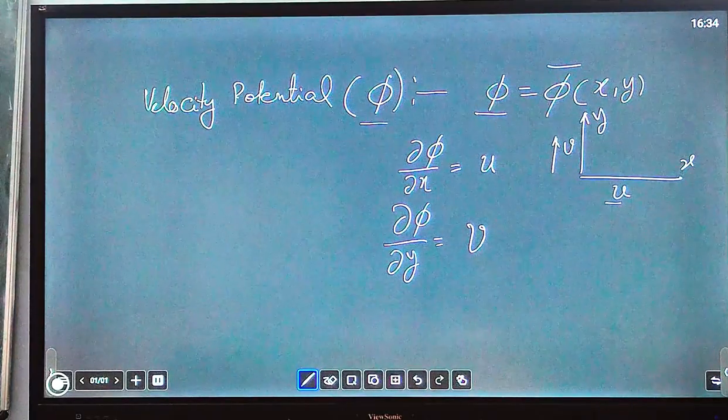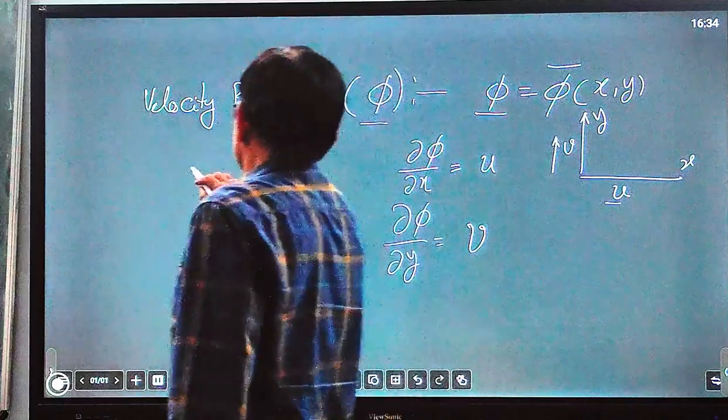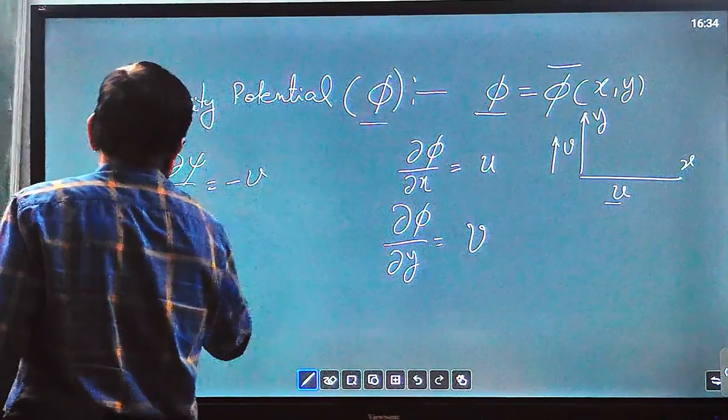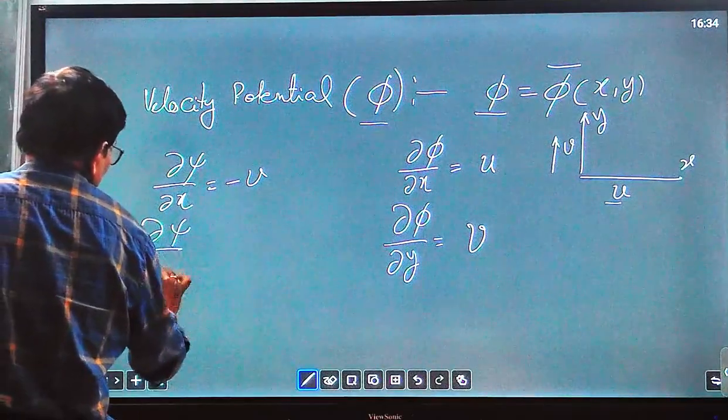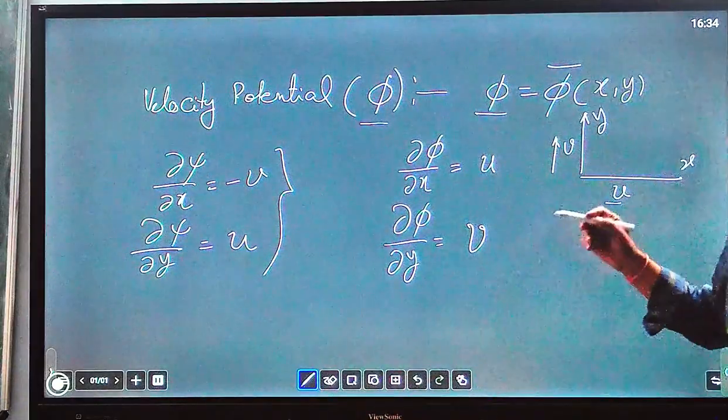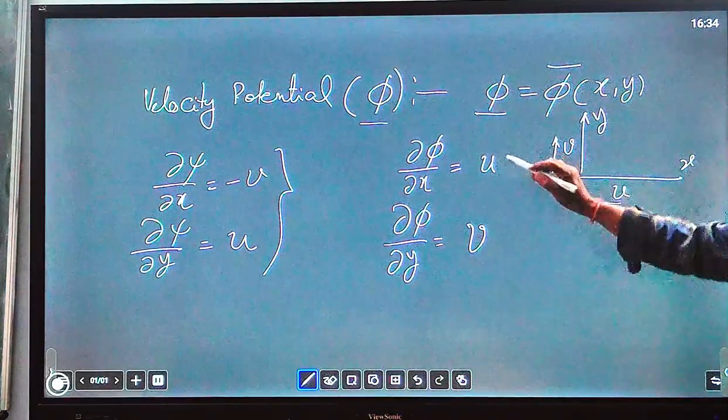So this is contradictory to psi. Del psi over del x equals minus v, and del psi over del y was equal to u. So you can see it is just the opposite of the concept of the velocity potential.